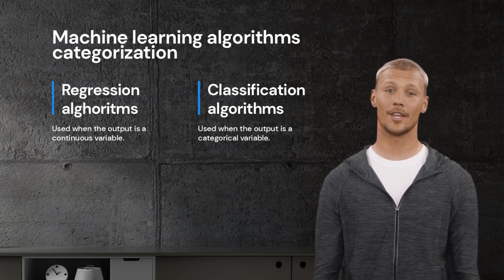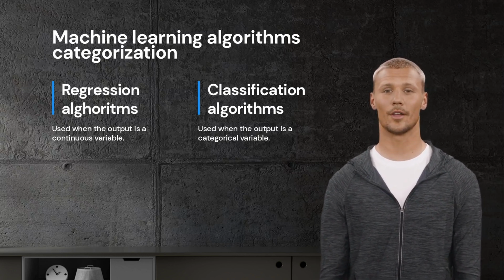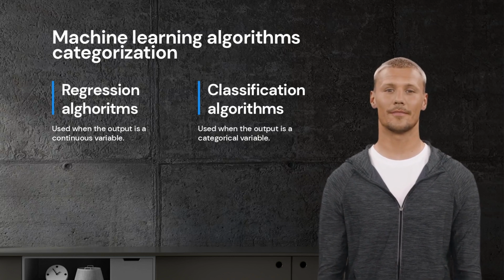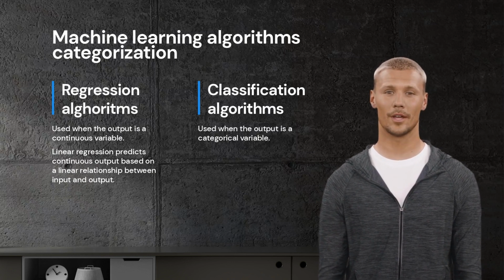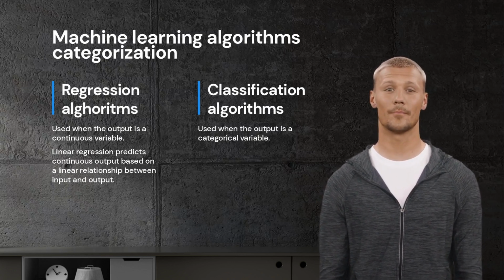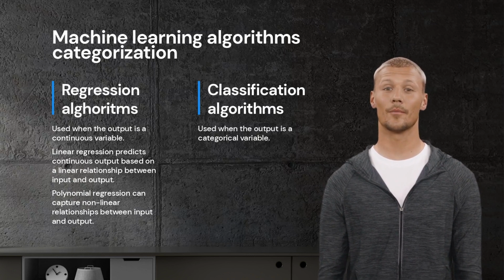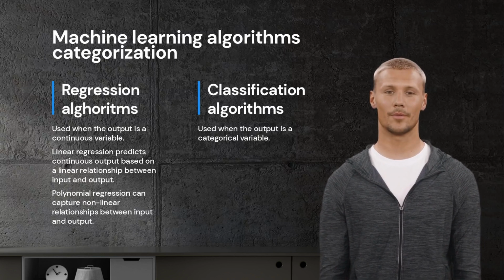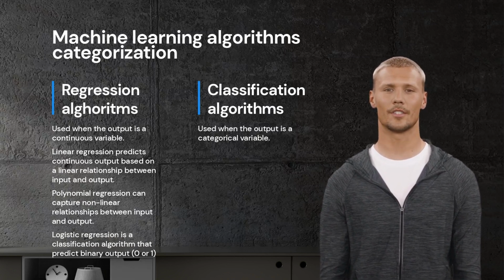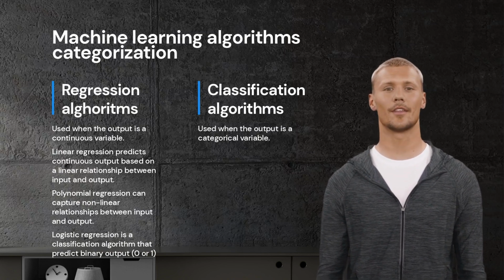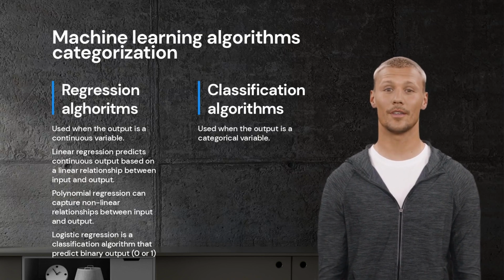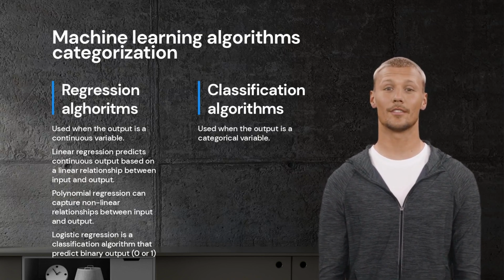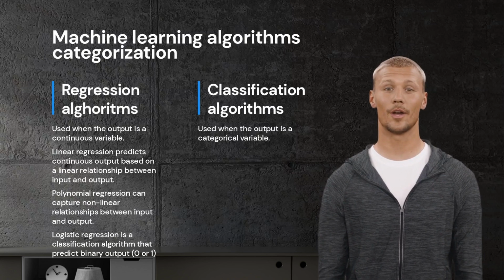Some examples of regression algorithms include linear regression, polynomial regression, and logistic regression. Linear regression is a simple algorithm that predicts a continuous output based on a linear relationship between the input variables and the output. Polynomial regression is a more complex algorithm that can capture non-linear relationships between the input variables and the output. Logistic regression is a classification algorithm that predicts a binary output based on a logistic function of the input variables.